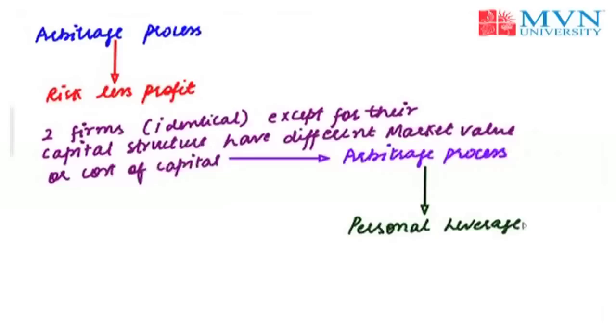This will again render the two firms to have the same total value. And because of this, irrespective of the capital structure, the cost of capital of the firm will remain constant.